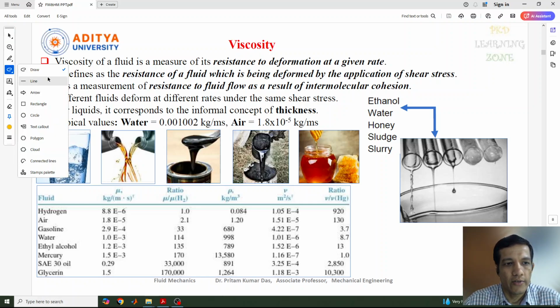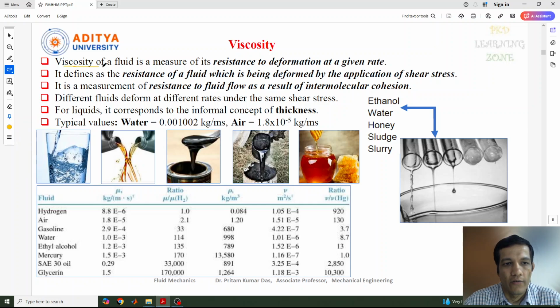Viscosity of a fluid is a measure of its resistance to deformation at a given shear rate. Or we can say this is the resistance of a fluid which is being deformed by the application of shear stress. Or we can say it is a measurement of resistance of a fluid as a result of intermolecular cohesion. So these are a few definitions of viscosity.